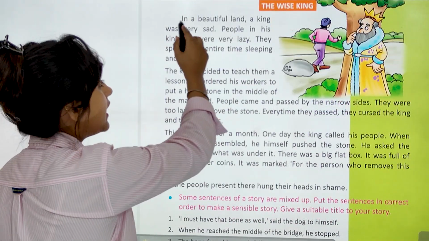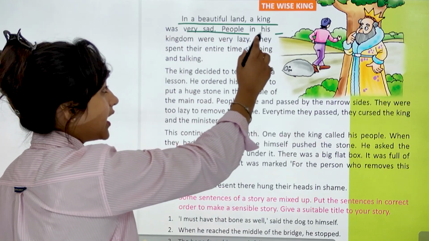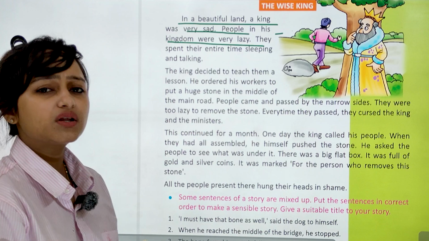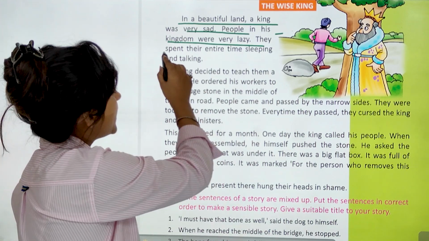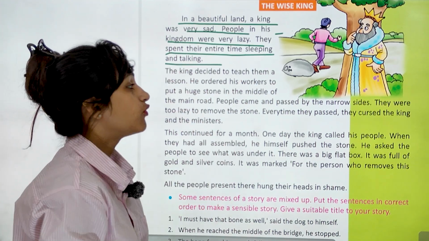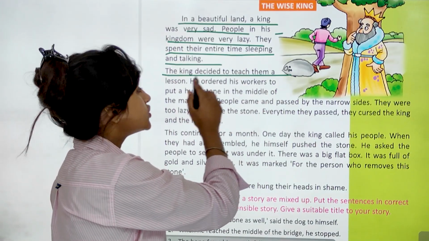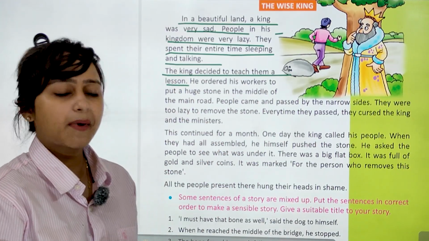In a beautiful land, a king was very sad. People in his kingdom were very lazy. जो people उसके kingdom में कहते हैं बहुत lazy थे, इसलिए king sad था. They spent their entire time sleeping and talking. वो पूरा time अपना सोते सोते बात करके निकाल देते थे. The king decided to teach them a lesson. King ने सोचा इन्हें कोई सबक सिखाता हूँ.